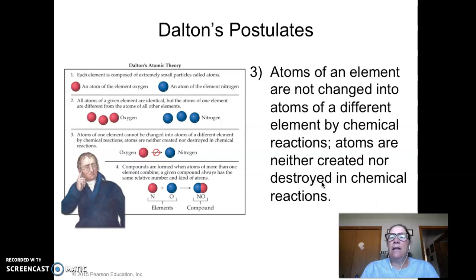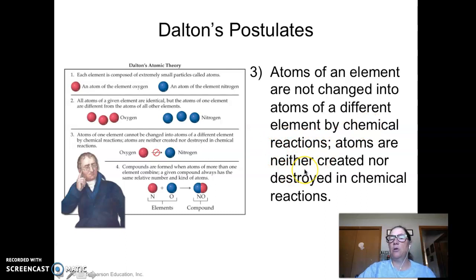Atoms of an element are not changed into different elements. So you can't take them and change them by doing stuff. Instead, what you do is you combine them in chemical reactions. Really what he's saying is you can't destroy matter, which we actually figured out a way to do. They added "in chemical reactions" to his theory. See, in nuclear reactions, we actually can destroy matter. But that was way before his time. There were no nuclear bombs and all that. So what he said was right as long as you leave the chemical reactions in there.